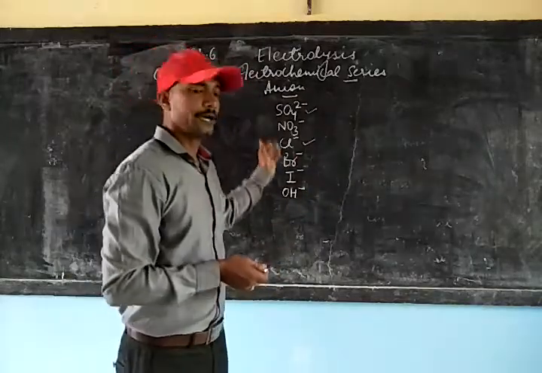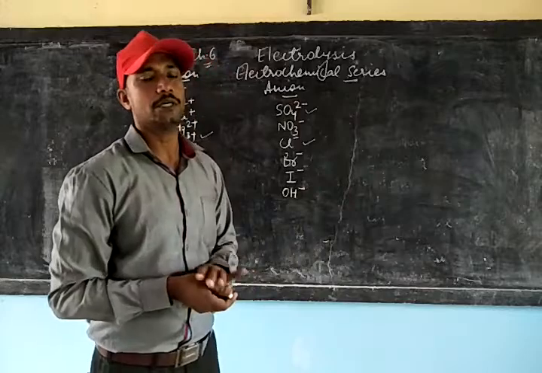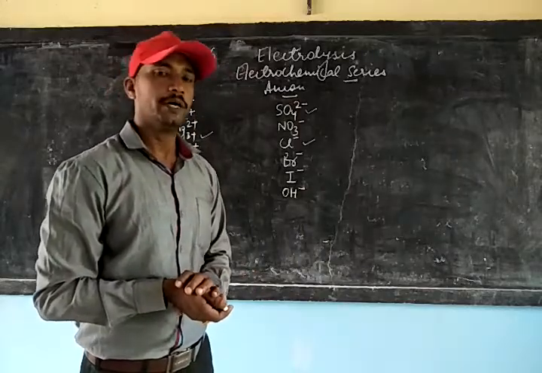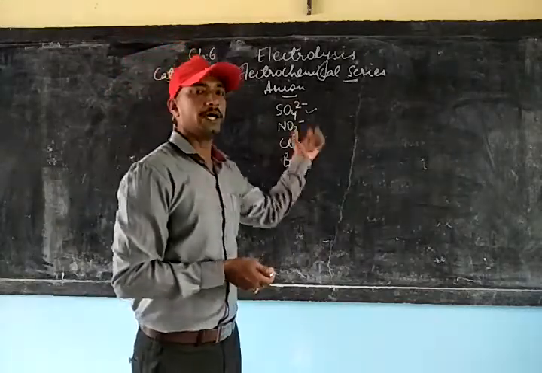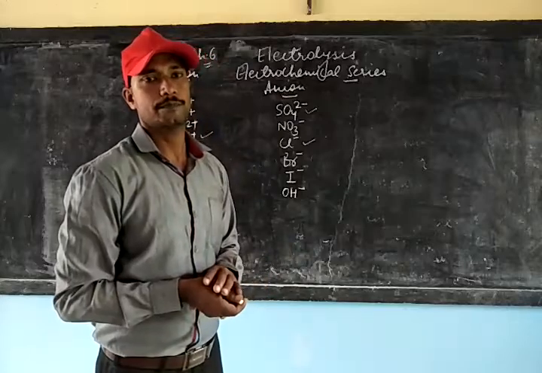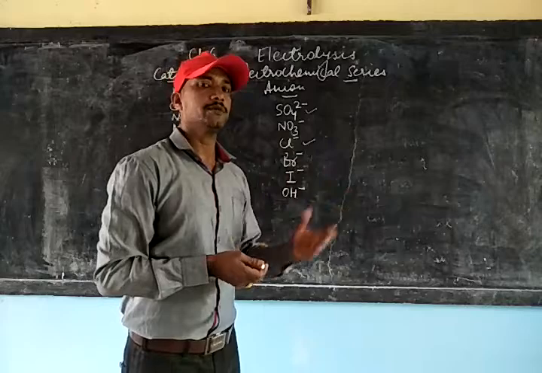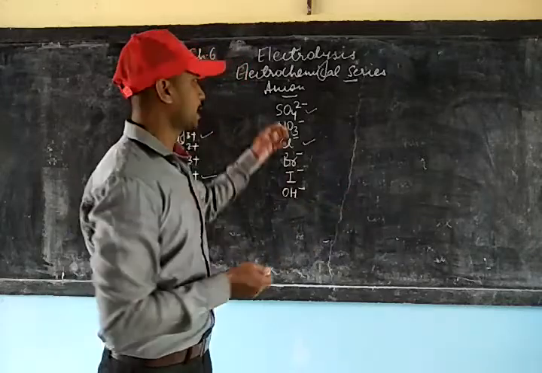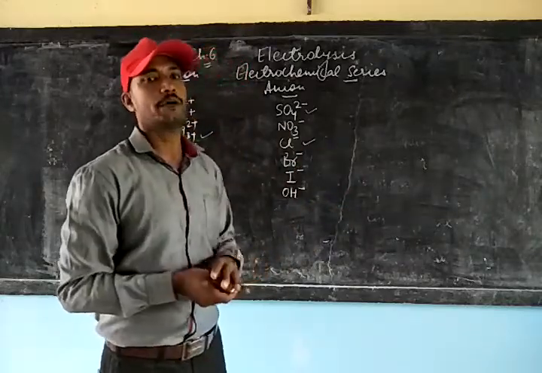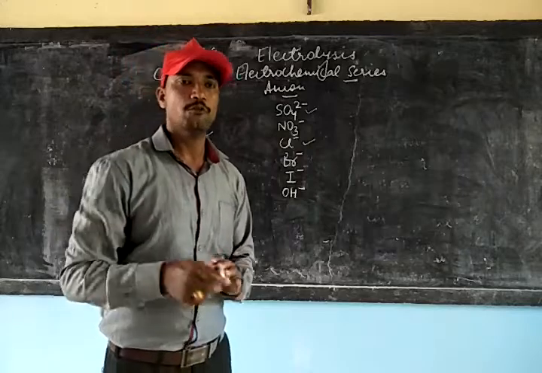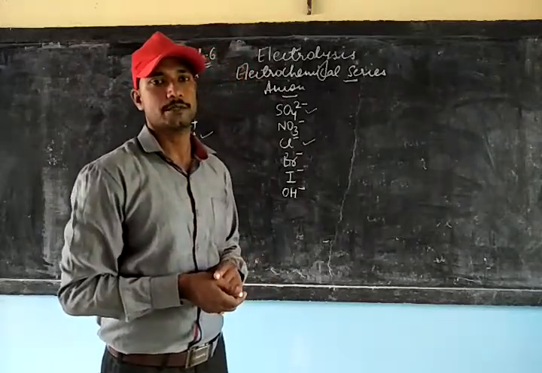Though both the anions will be migrating towards the anode, it will be chloride ion that will be discharged first. Let us try to understand how the discharging process is done and how we can make use of the electrochemical series for the discharging process.